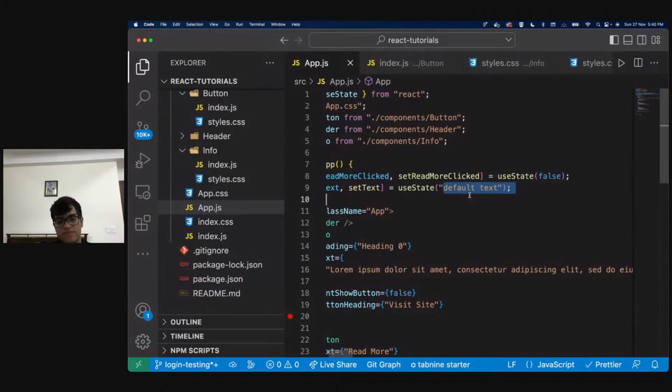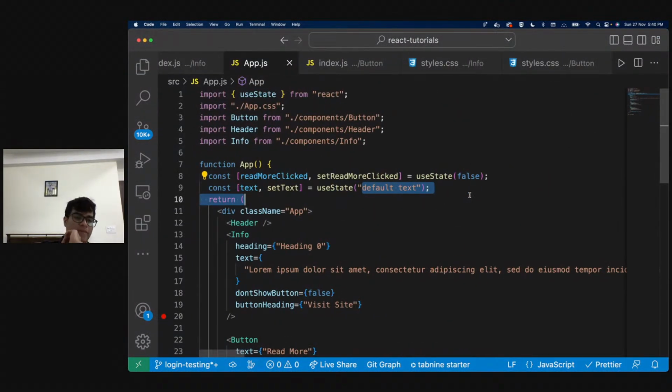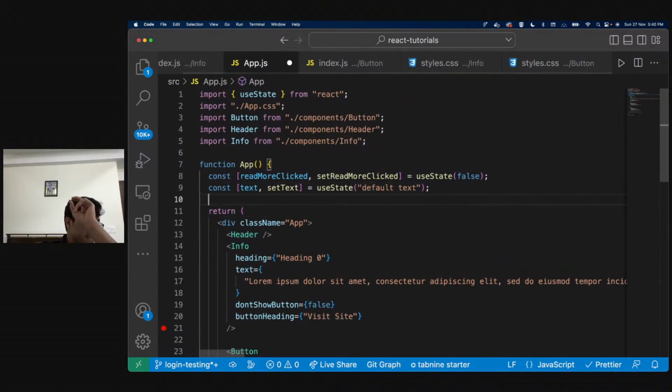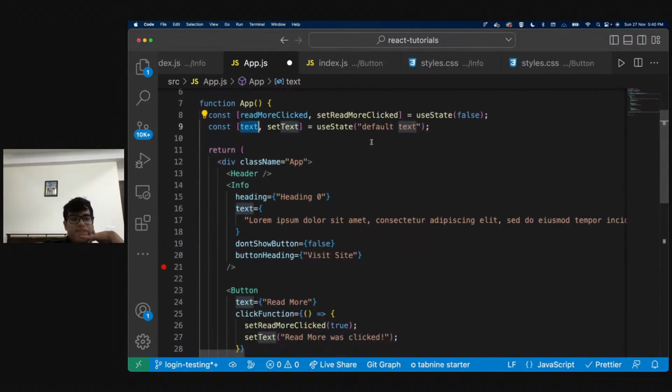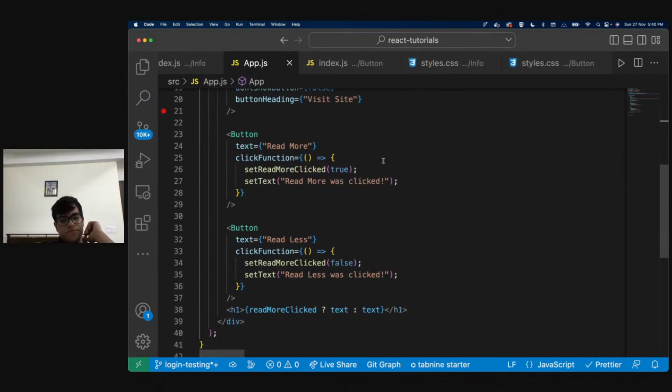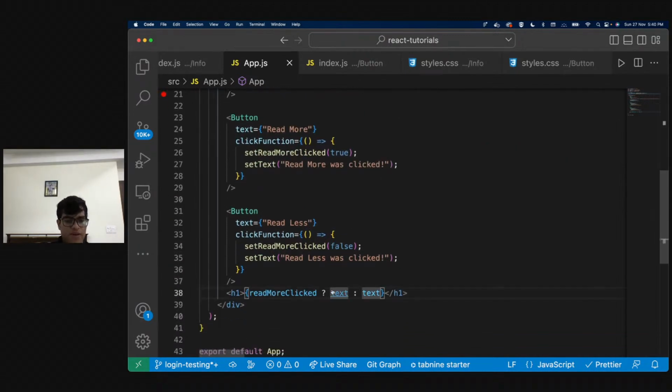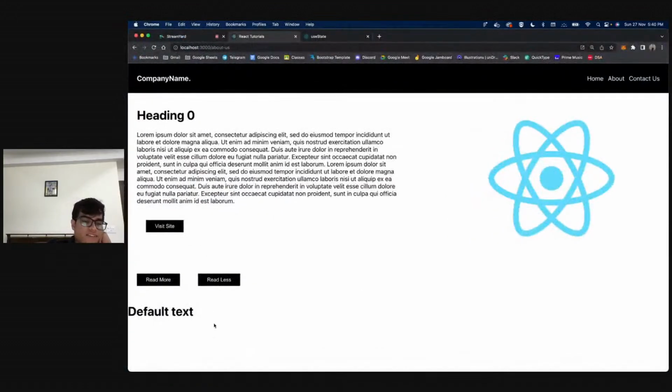Right now all I did was make another variable, or another state, called text. By default this is the text which is showing, or I don't even need this now, I can just say this. So by default we have this h1 tag which is showing us this default text.